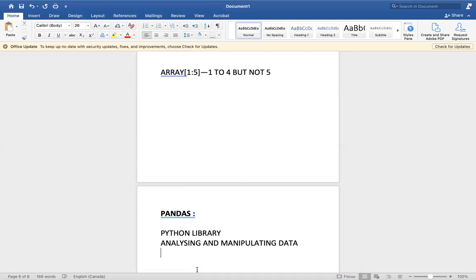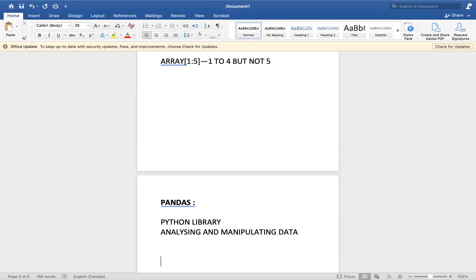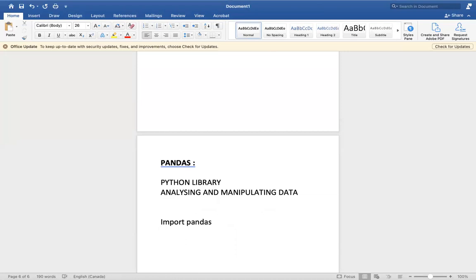Like importing NumPy, how do you import pandas? It's simple: import pandas. This is the way we import pandas. As I discussed before, it is used for getting the values of big data sets. How is this possible? What is meant by a data set? A data set is nothing but it contains keys and values.